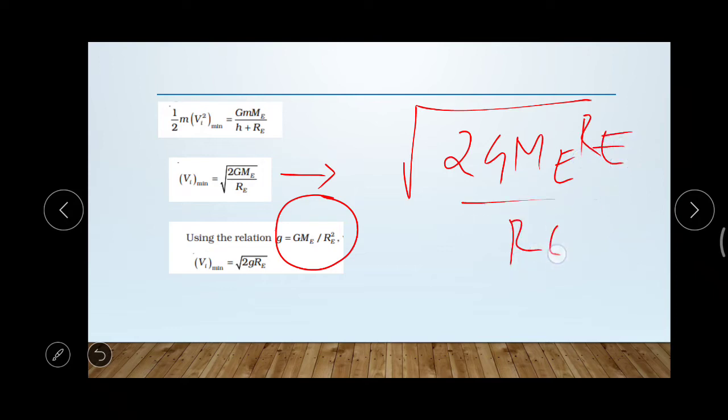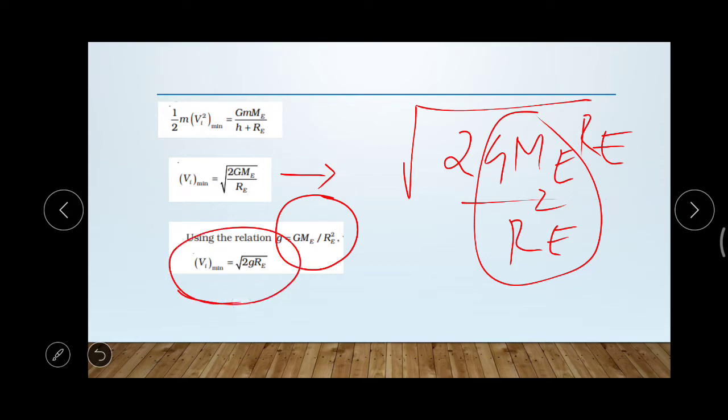GMe divided by RE square becomes small g, into RE. It is the vi minimum, the minimum initial velocity required for a satellite to overcome the gravitational pull, given by vi minimum is equal to root 2g RE.